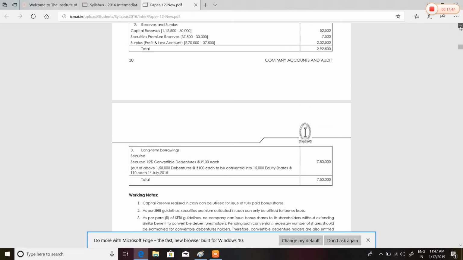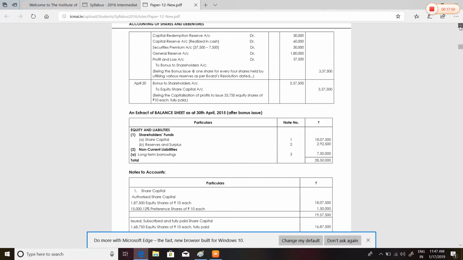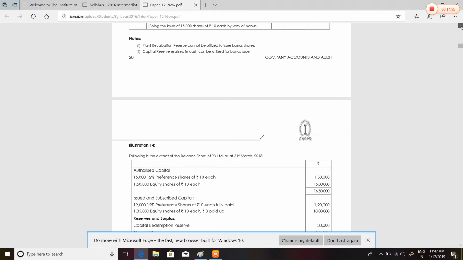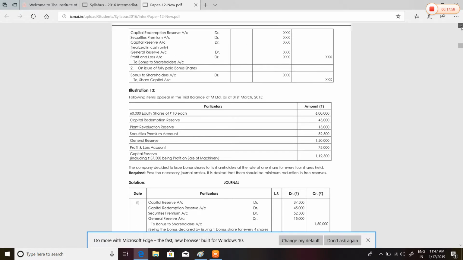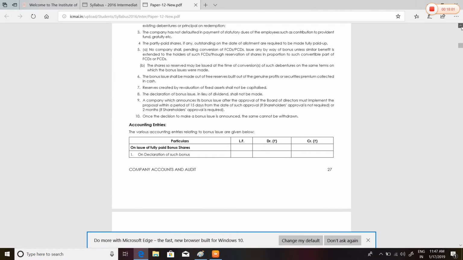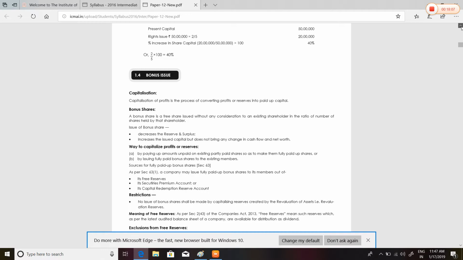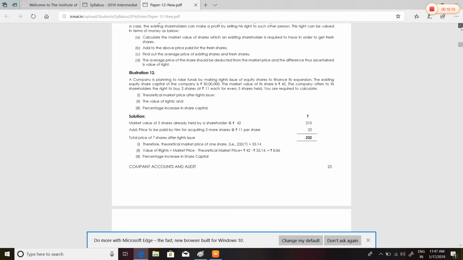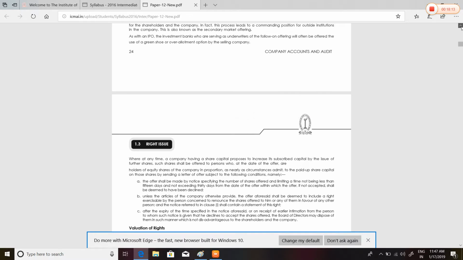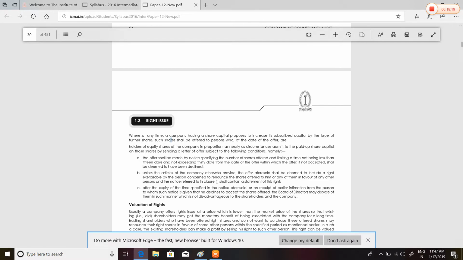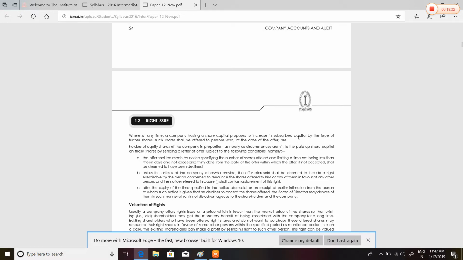Then the rights issue. I'm going to talk about accounting for the rights issue. Here from the book only, all of you can see. See, here's the rights issue. When a company having share capital proposes to increase its share capital by the issue of further shares, such shares are offered to a person who, at the date of the offer... Please read this very basic question.